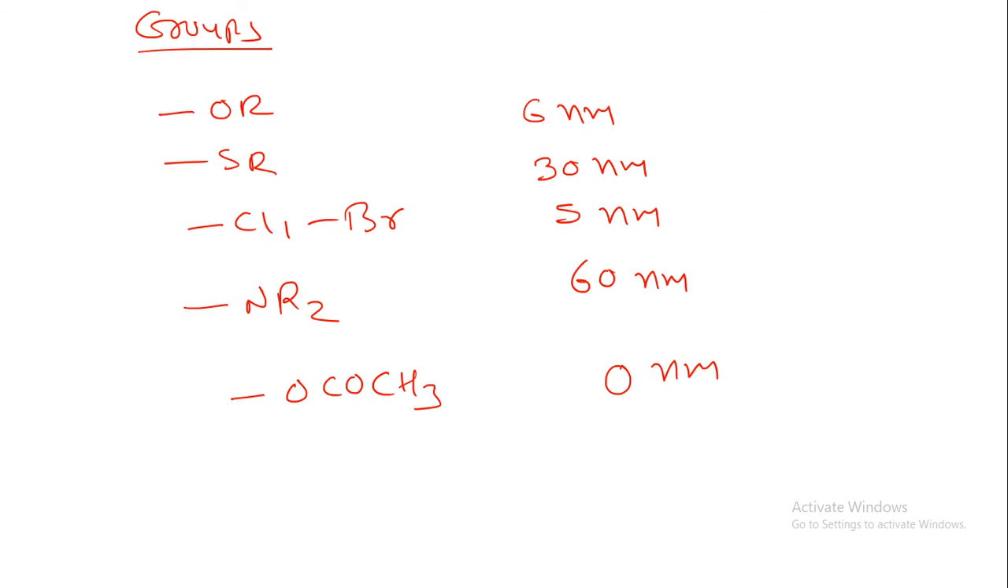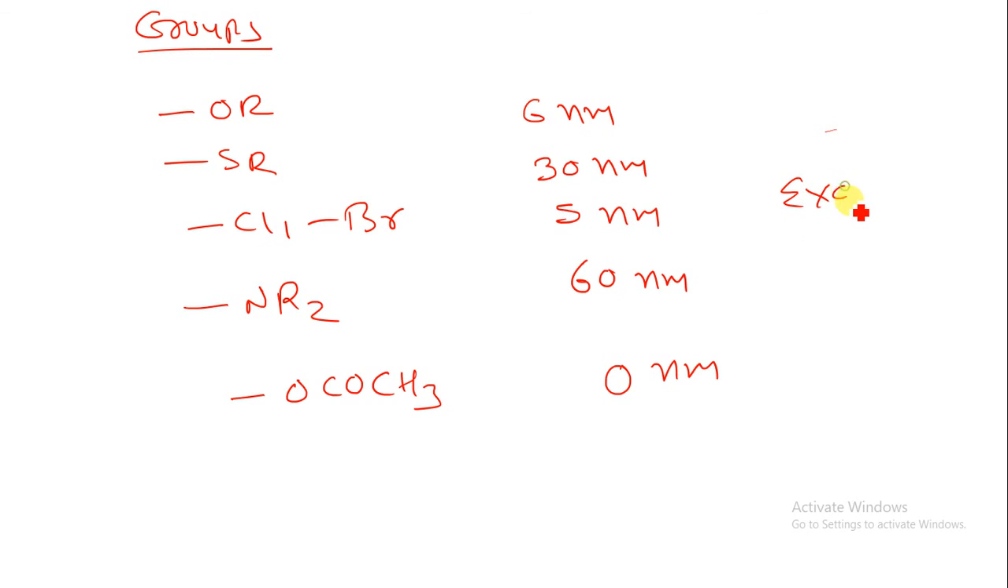Okay, suppose you have this type of functional group, suppose you have an OR group, SR group, Cl, Br, NR2 and OCOCH3, we just have to add a value for each group. 6 nanometer for OR, for SR there is 30 nanometer, 5 nanometer for Cl and Br, 60 nanometer for NR2 and 0 nanometer for OCOCH3. Now you just have to write down all these rules for Woodward and Fieser. Suppose you do not know these rules, you will not have any idea regarding the examples.